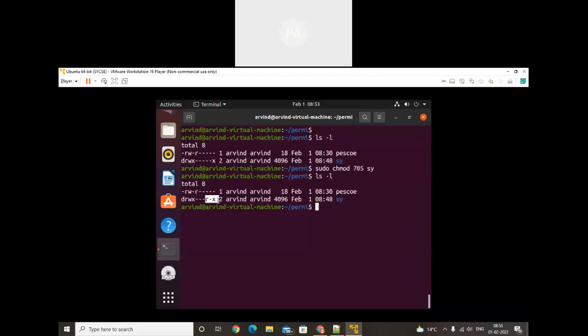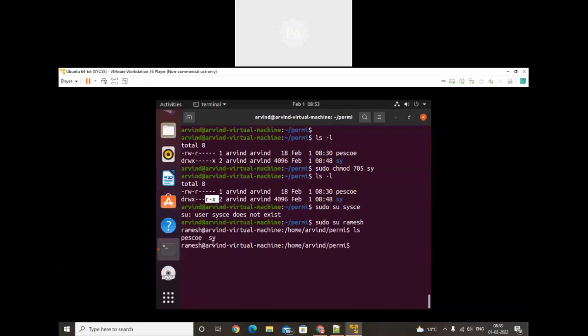Okay, now we'll try to log in using sudo su sycsc. ls करके देखो. See, psu and sy is there. So other permissions, उसे लिस्ट भी कर सकते हैं right now. cd sy के अंदर जा सकता हूँ मैं, ls करके देख सकता हूँ. Now I can show the file. Earlier मुझे नहीं देखने की परमिशन. Okay, now am I able to create a file?